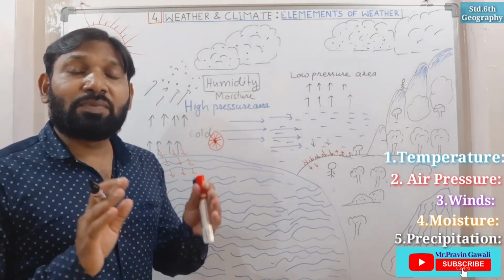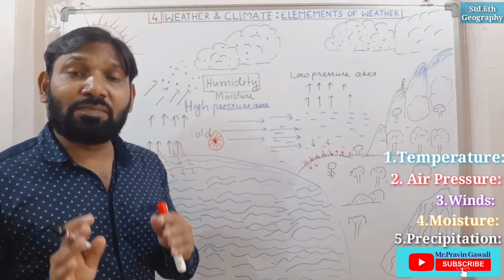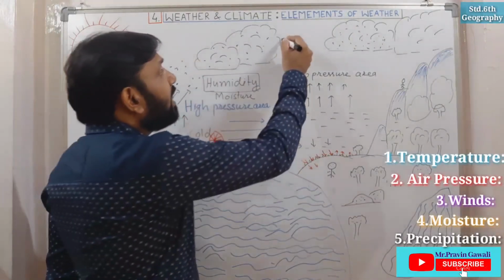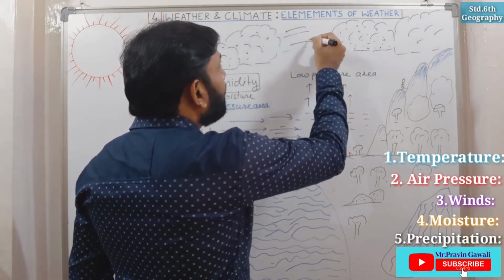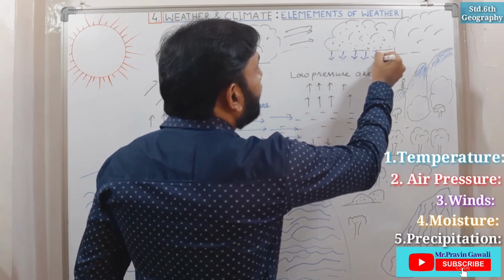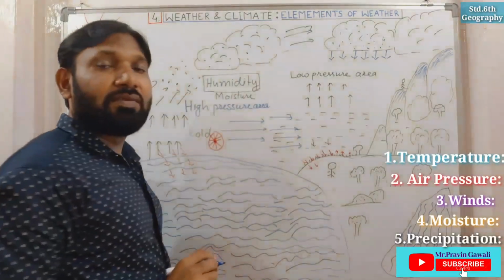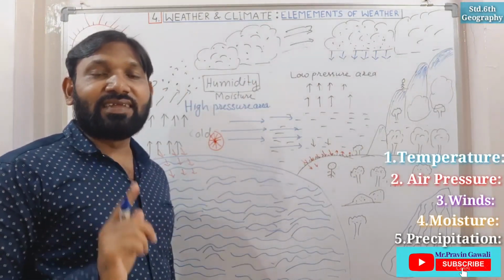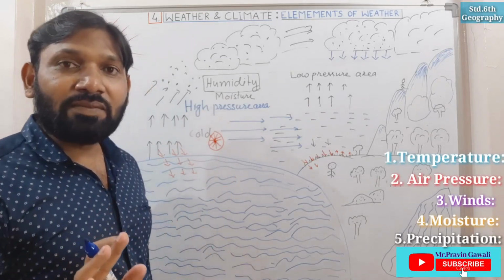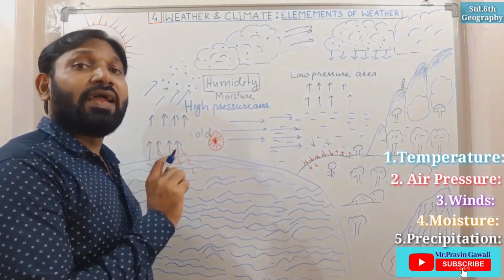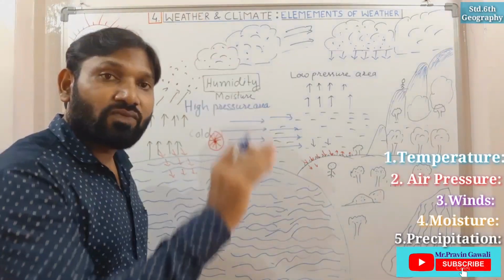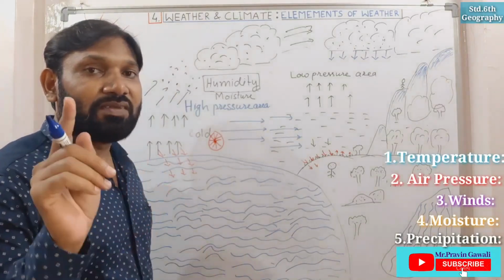There may be precipitation of rain, there may be precipitation of snow. Understood, student? So in this way rain falls, because of the precipitation process. After condensation, precipitation. In condensation, water droplets form, and the water droplets become heavier, and because of being heavier the water droplets fall from the clouds. That is called precipitation.